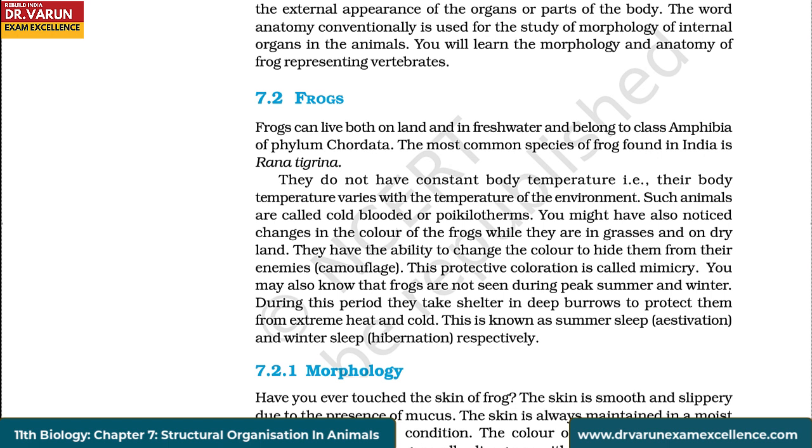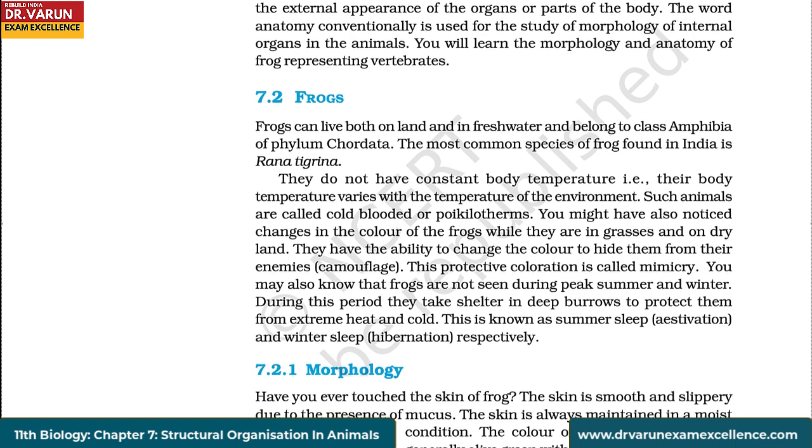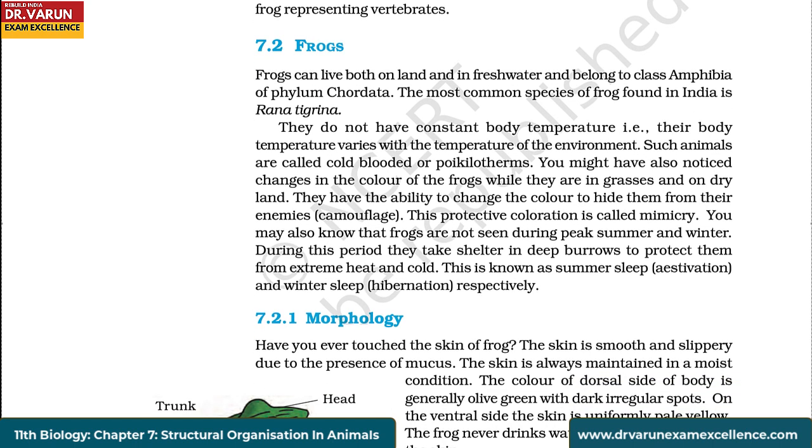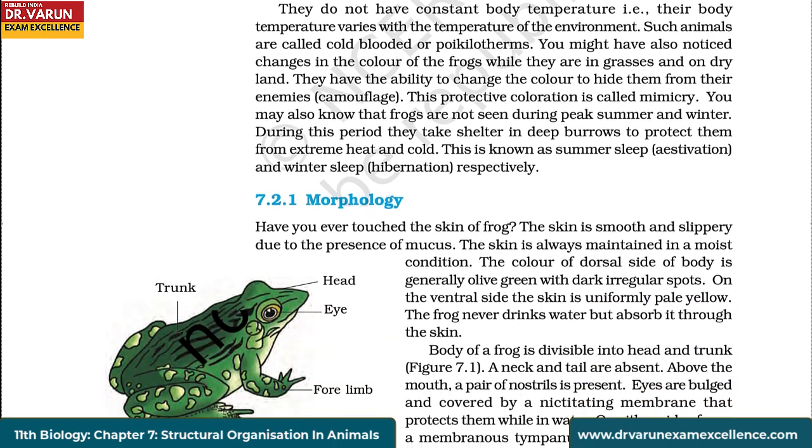You might have also noticed changes in the color of the frogs while they are in grasses and on dry land. They have the ability to change the color to hide them from their enemies. This is called camouflage. This protective coloration is called mimicry. You may also know that frogs are not seen during peak summer and winter. During this period, they take shelter in deep burrows to protect them from extreme heat and cold. This is known as summer sleep, estivation, and winter sleep, hibernation, respectively.